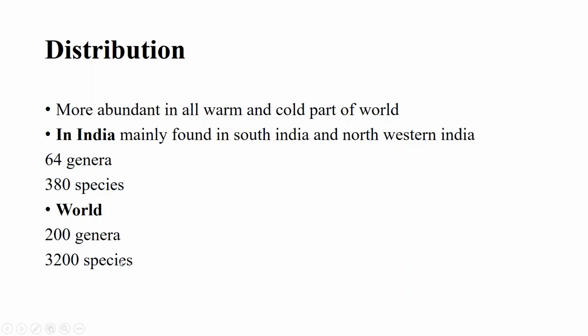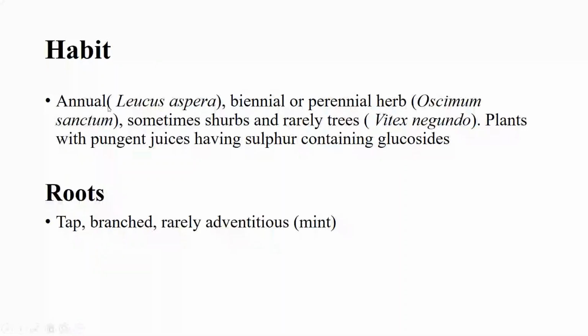You can check their habit: annual. Leucas aspera is an example of an annual plant. Biennial or perennial herb: Ocimum sanctum is an example of a perennial herb. Shrubs or rarely trees: Vitex negundo is an example of trees.